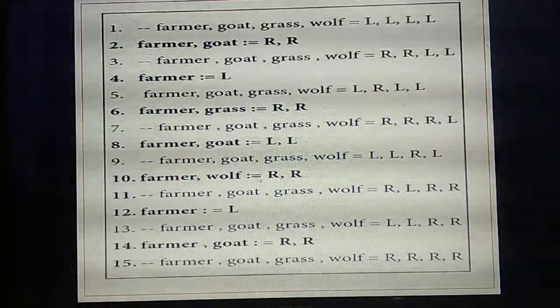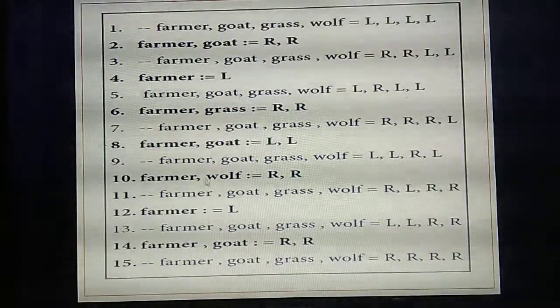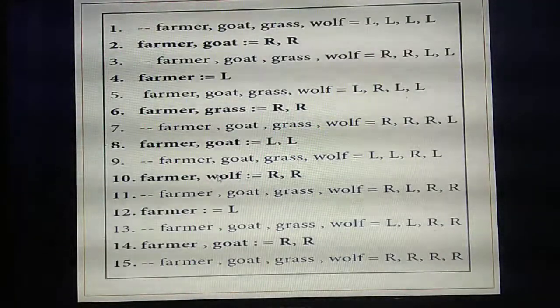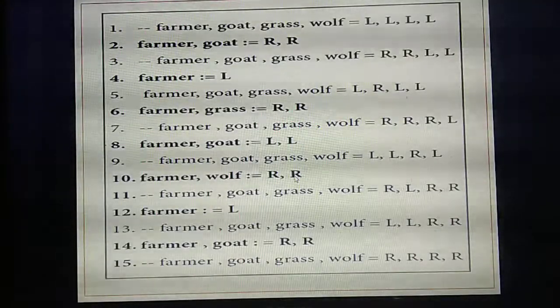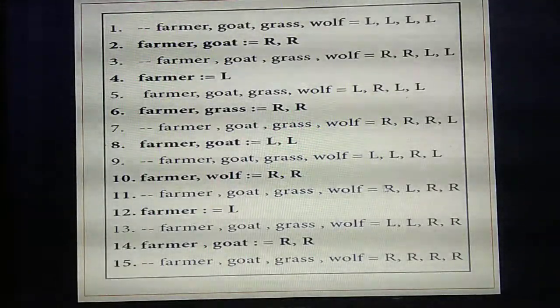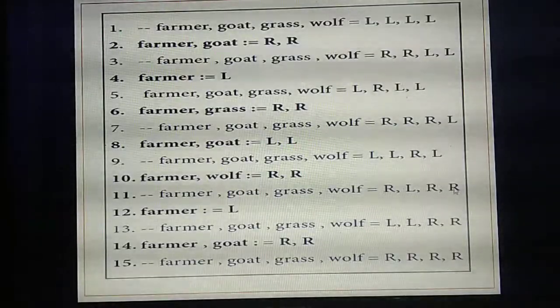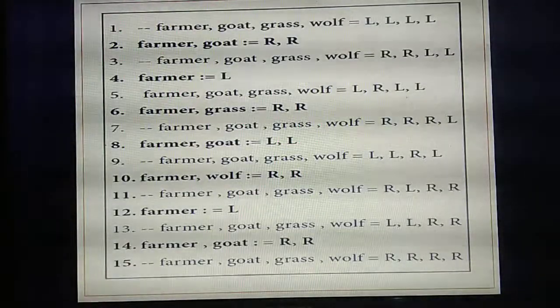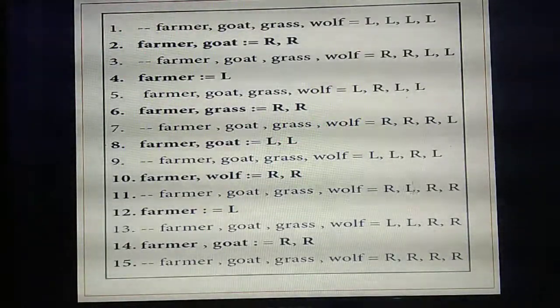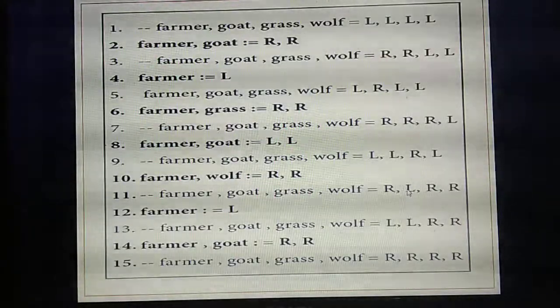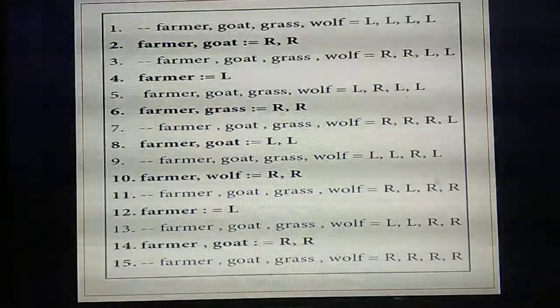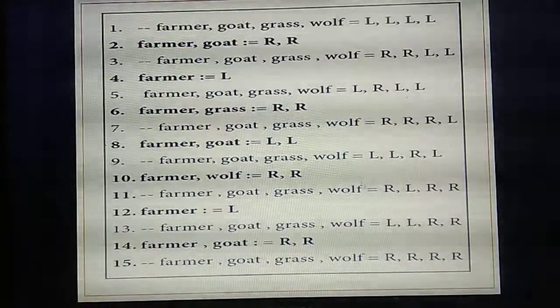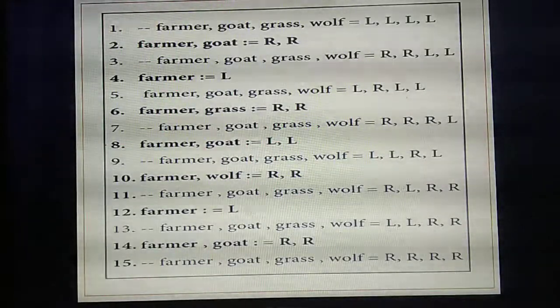Next. So next the farmer and the wolf. The farmer is carrying the wolf along with him to the right side. So substitute the values here for farmer as well as wolf. The farmer, then the grass bundle, and the wolf are on the right side. Understand? Only who is alone now? The goat is alone standing on the left side. So does the farmer need to carry anything? No, because the wolf is there with the grass, and the wolf won't eat the grass. So now the farmer alone is coming to the left side.